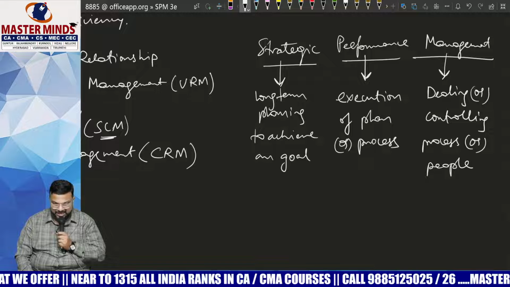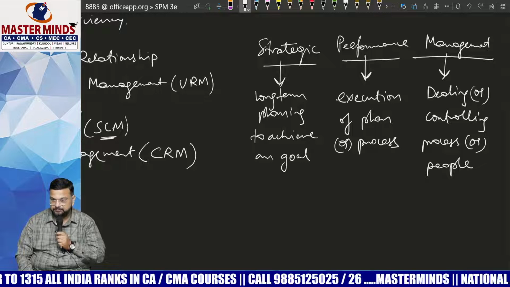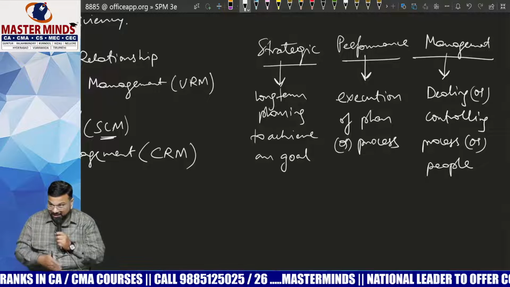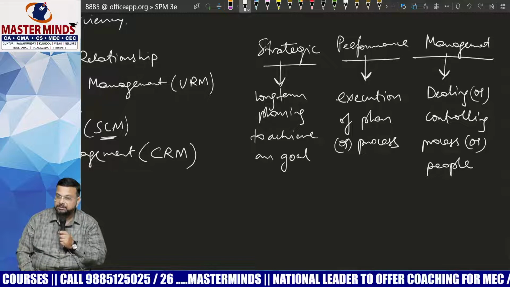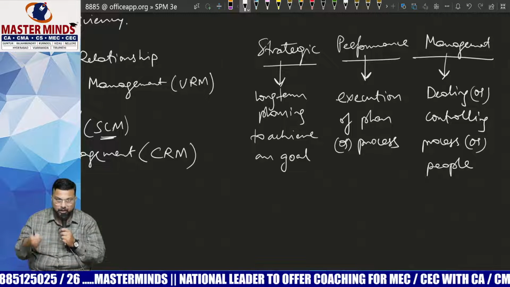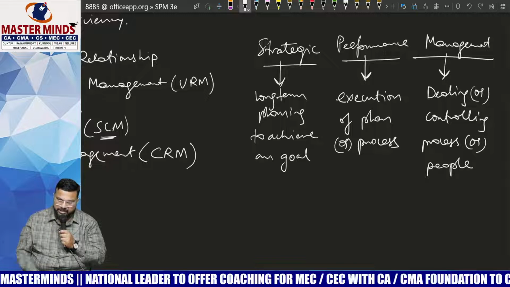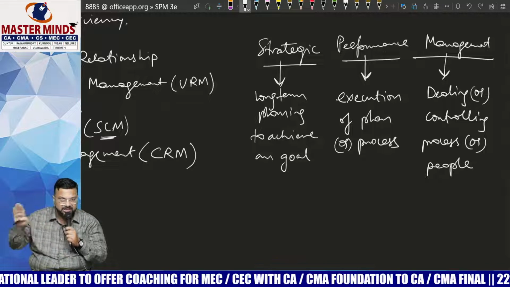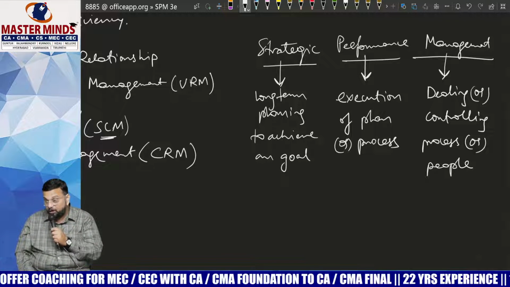Okay, so every organization has to perform this because every organization has a vision. And to achieve that vision, definitely it should set certain guidelines. It should define certain procedures, a step-by-step procedure. Now, once it has defined that procedure, it has to continuously monitor whether everyone is following those guidelines or not. And wherever necessary, it has to intervene and rectify in case of any adverse deviations. Am I clear? So it's a standard thing which every organization has to do, provided it wants to do business for a long period of time.